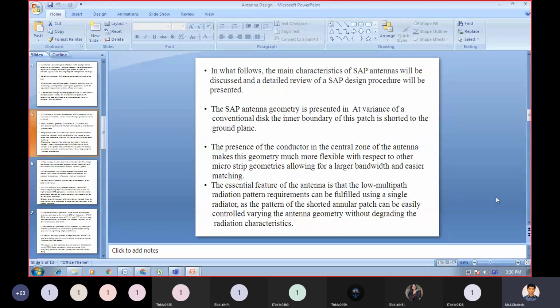The essential feature of the antenna is that the low multipath radiation pattern requirements can be fulfilled using a single radiator, as the pattern of the shorted annular patch can be easily controlled by varying the antenna geometry without degrading the radiation characteristics.